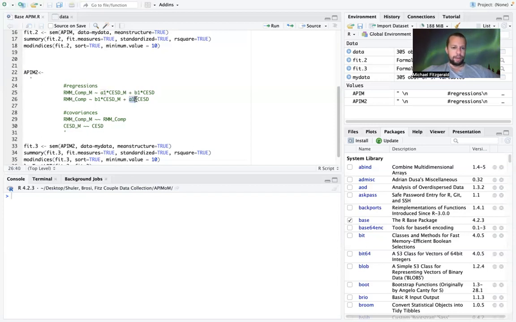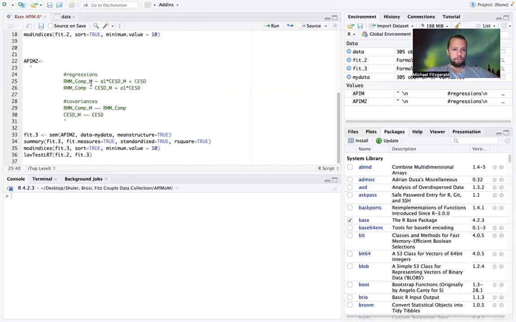And it so happens down here, I'm constraining that to be equal to the actor effect for the female partner. So I want to constrain that within-person effect to be equal across both partners. All right. And I'm also going to do the exact same thing with the partner effect right here. Actually, what we'll do is delete that from this model, and we will test that in a subsequent model. So in this model, we're only going to constrain those actor effects.